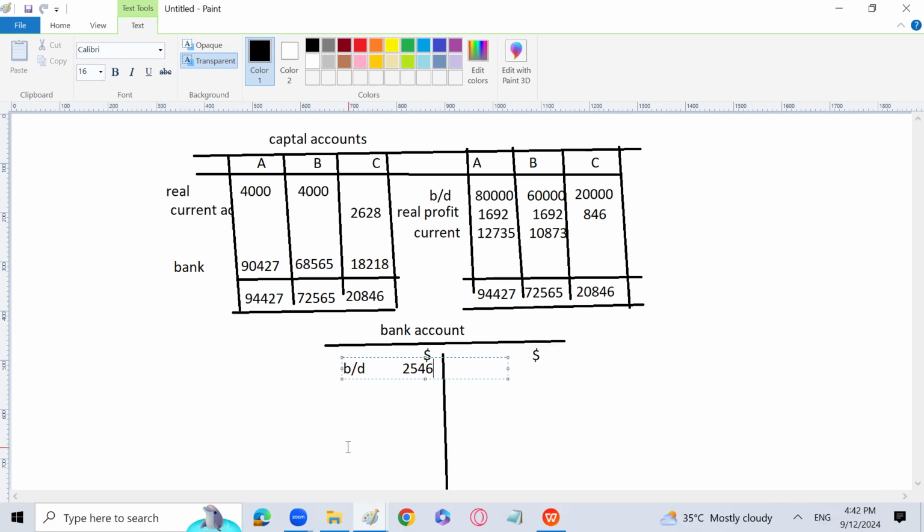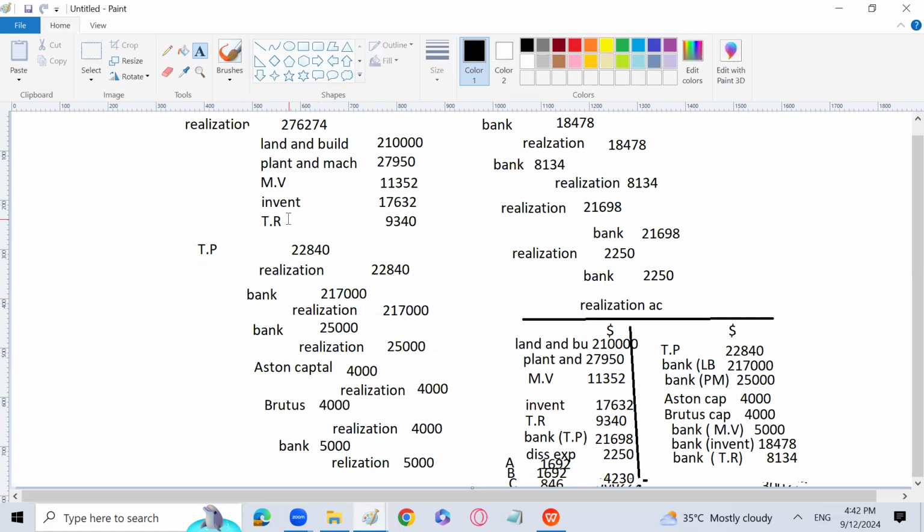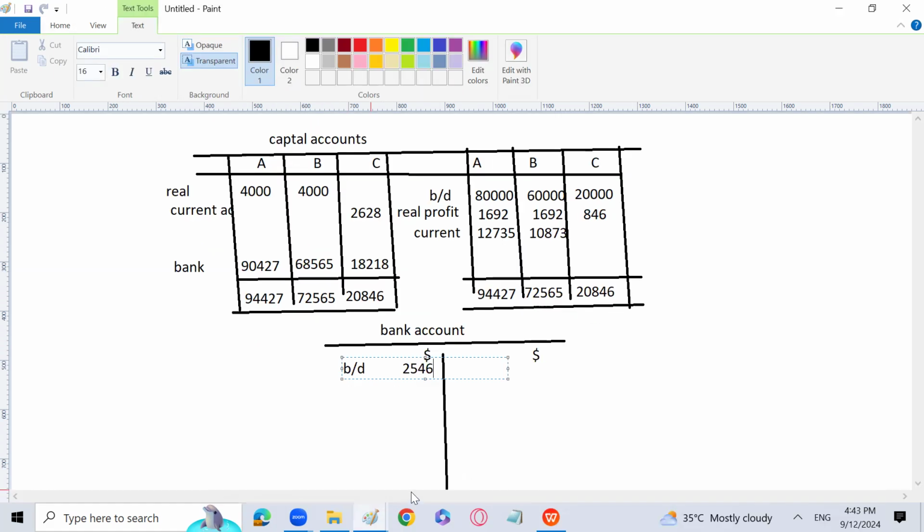Now we have to pass all the entries related to the bank, to enter these amounts in the bank account. So first entry bank, second bank, third 2,117,000, then 25,000. Let's write it down. Bank is debited, then 25,000. That is because of land and building, or you may say realization account, one and the same thing. You can write both. And this is for plant and machinery.